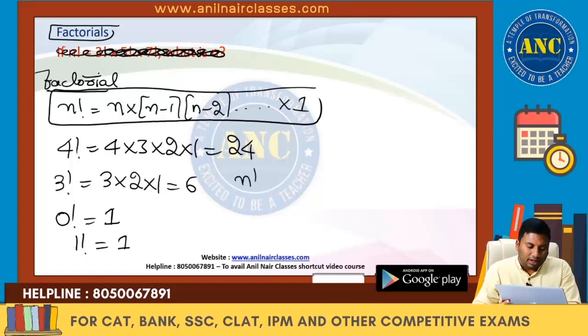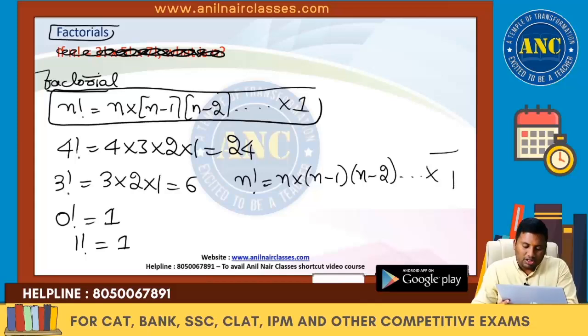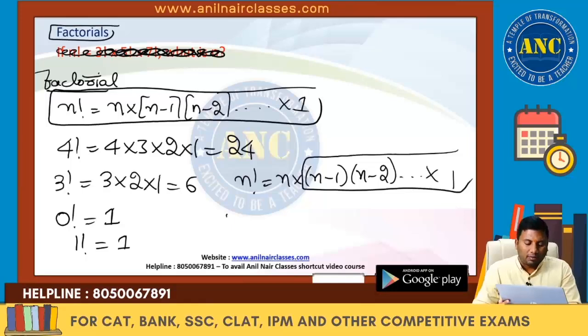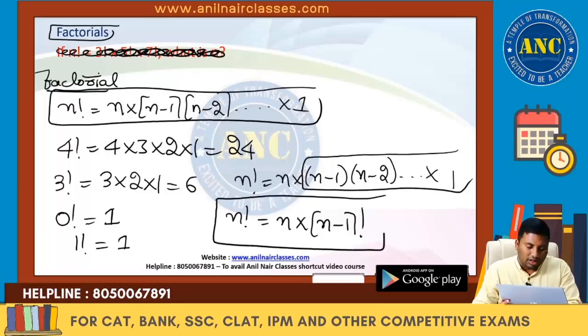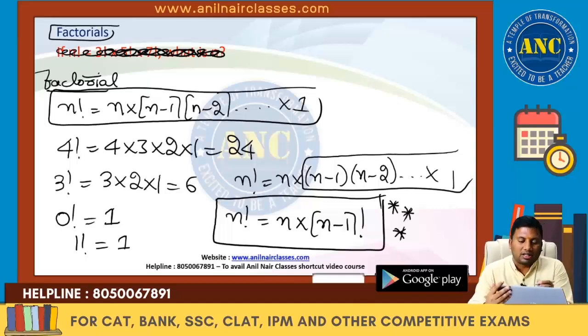So n factorial is nothing but n into n minus 1 into n minus 2 and so on up to 1. These are all the product of all positive integers from n to 1. So these are nothing but n into n minus 1 factorial. N factorial is also given by n into n minus 1 factorial.